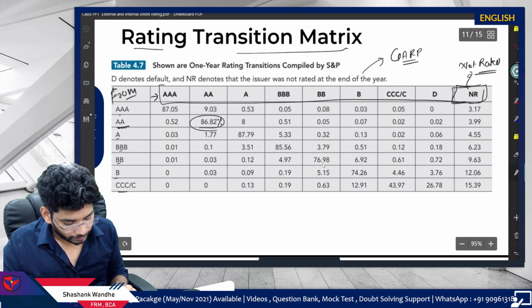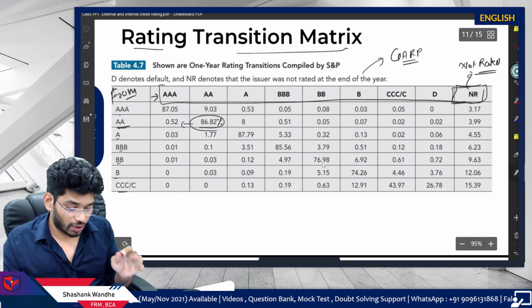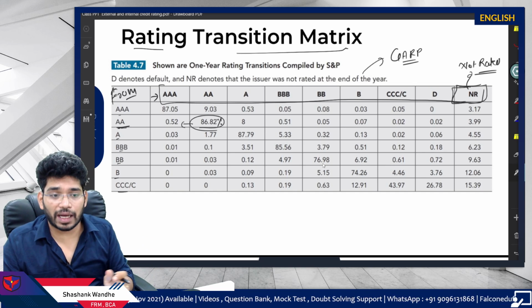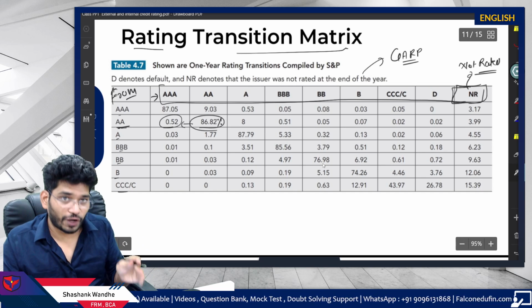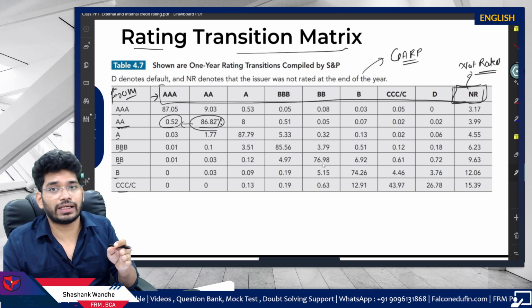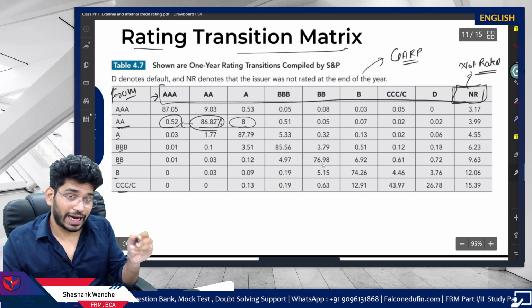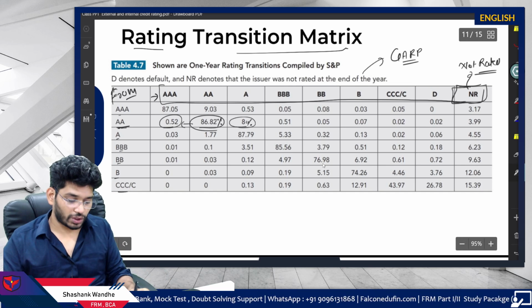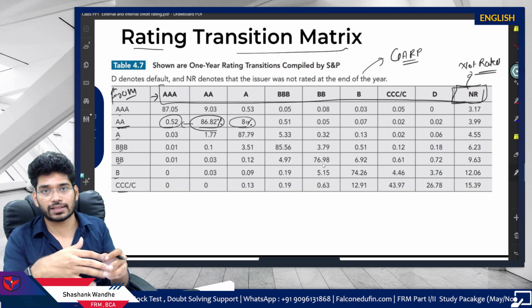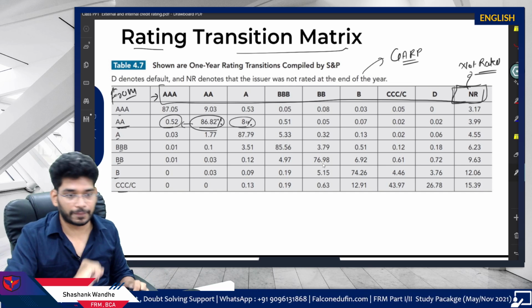Fine. Now there is a chance that within 1 year the rating will be upgraded. The probability of this upgrade is only 0.52%, and the probability of downgrade is 8%. So based on this, you can do your risk analysis. This is used for the risk analysis.